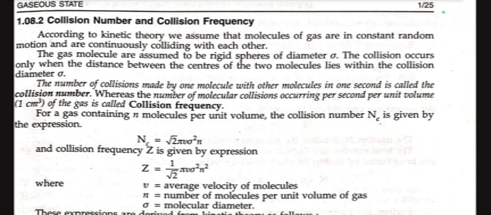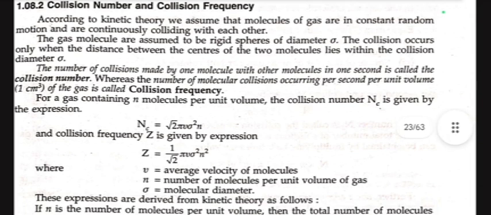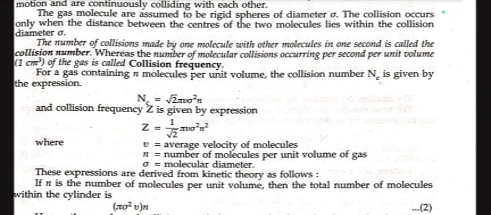For a gas containing N molecules per unit volume, the collision number Nc is given by the expression Nc equal to root 2 pi v sigma square N, and the collision frequency Z is given by the expression Z equal to 1 upon root 2 pi v sigma square N square, where v equals the average velocity of molecules, N equals the number of molecules per unit volume of gas, and sigma is the molecular diameter. These expressions are derived from kinetic theory of gases as follows.